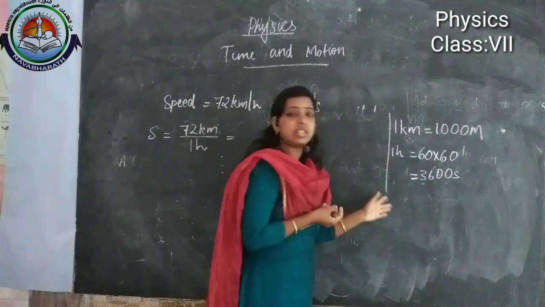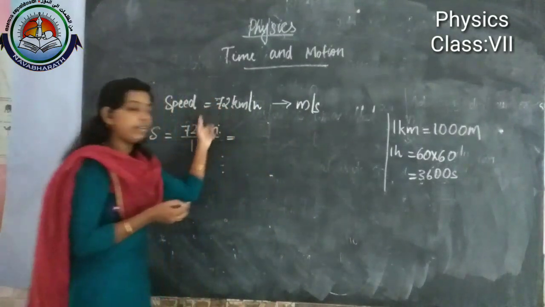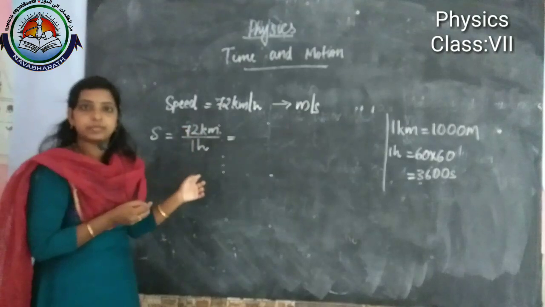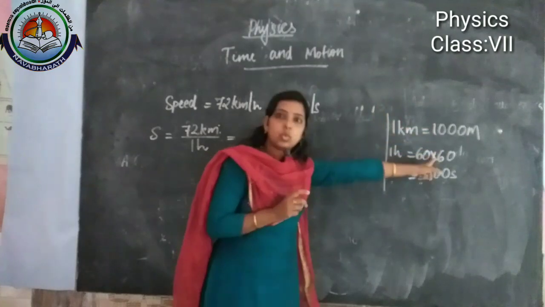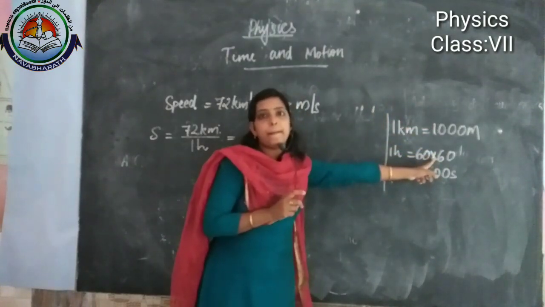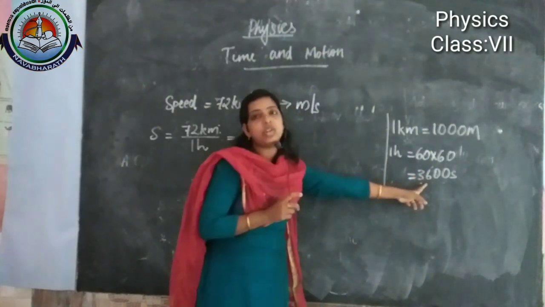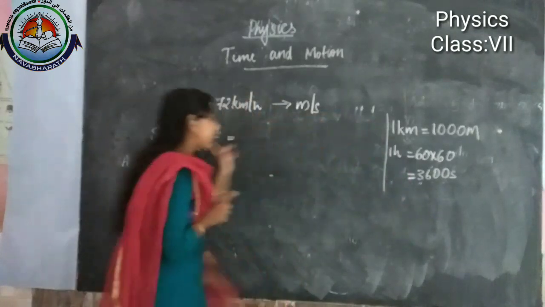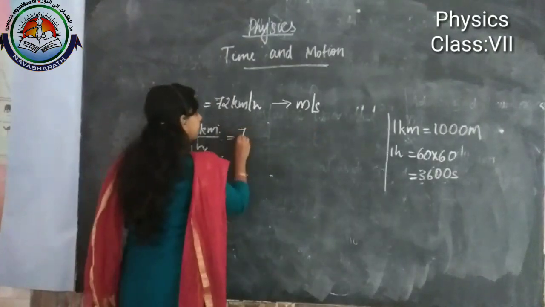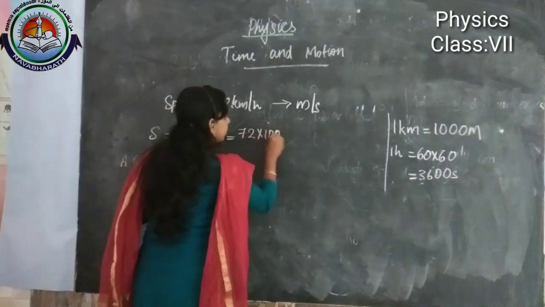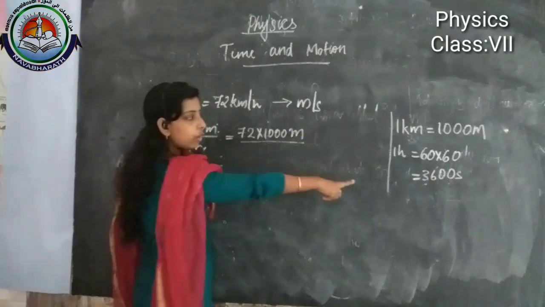This is a basic thing that you have to keep in mind when dealing with this kind of numerical problem based on speed. So you should be clear that 1 kilometer is equal to 1000 meter. 1 hour is how many seconds? 3600 seconds. Okay, now we can convert 72 into 1000 meter. So 72 into 1000 meter divided by 1 hour is equal to how much?